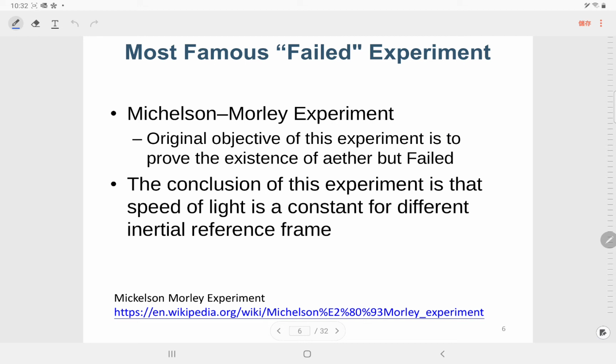The original objective of the Michelson-Morley experiment was to prove the existence of ether, but it failed. The conclusion of this experiment is that the speed of light is constant for different inertial reference frames. So you can check it here. It is the most famous failed experiment.